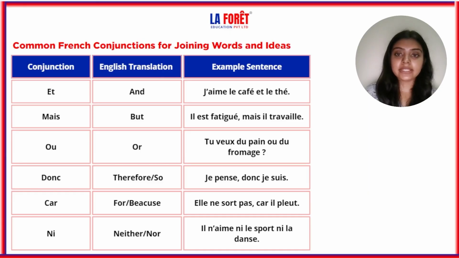J'aime le café et le thé. Il est fatigué, mais il travaille. Tu veux du pain ou du fromage? Je pense donc je suis. Elle ne sort pas car il pleut. Il n'aime ni le sport ni la danse. That's how you'll be framing sentences by adding conjunctions.